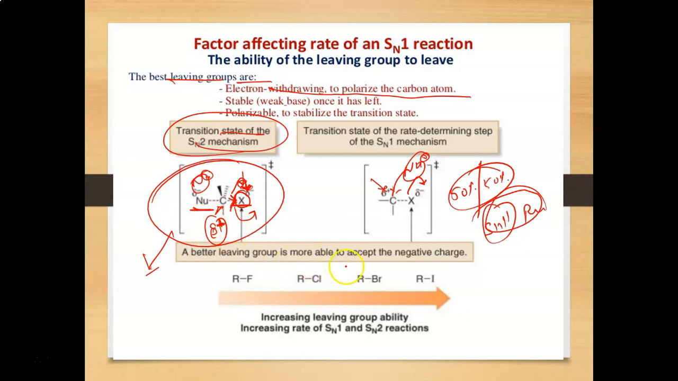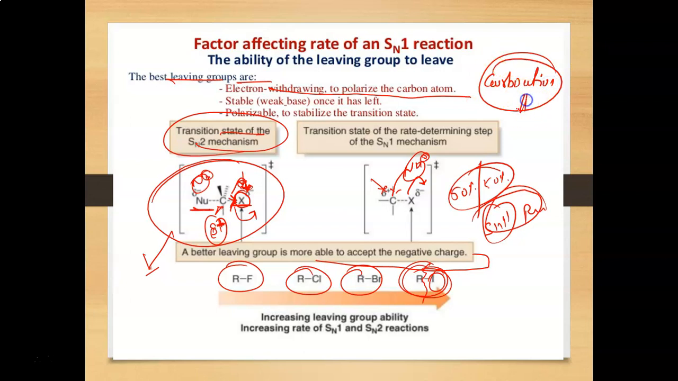A better leaving group is more able to accept the negative charge, that is from RF, RCl, RBr and RI, RI is the better leaving group, that is iodine is the better leaving group. So basically the main factor that decides the SN2 reaction also depends on the SN1 reaction, but the main condition is that here a carbocation will be formed. So the condition just gets reverted, यानी कार्बोकेटाइन के बनने से जो कंडीशन है जस्ट बिल्कुल रिवर्ट हो जाती है.